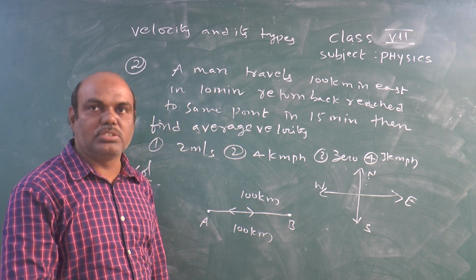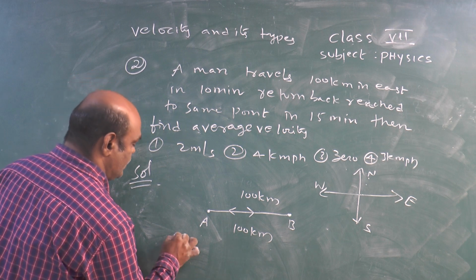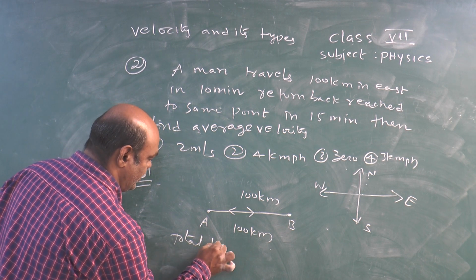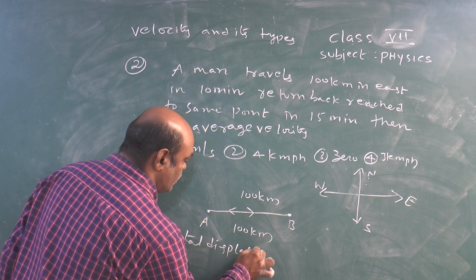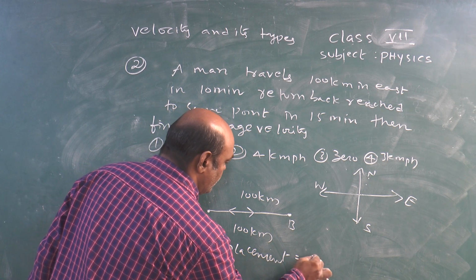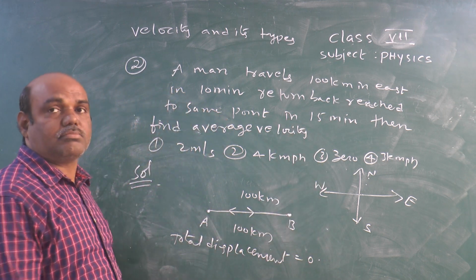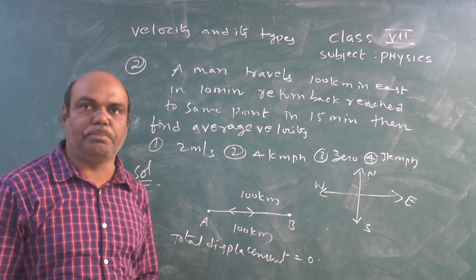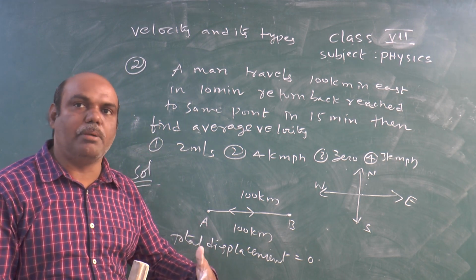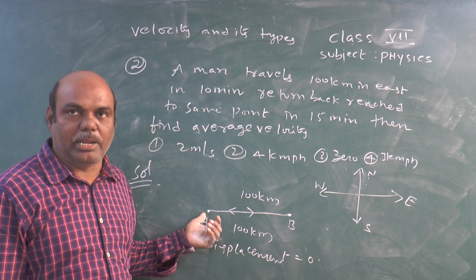If he reached the same point, then the total displacement is 0, because the person reached the same point, there is no gap between the initial point and the final point.